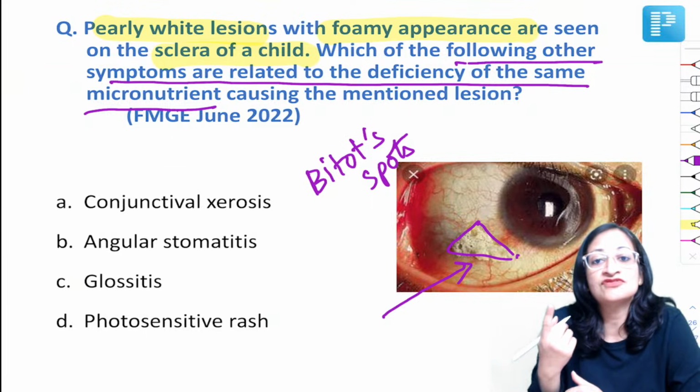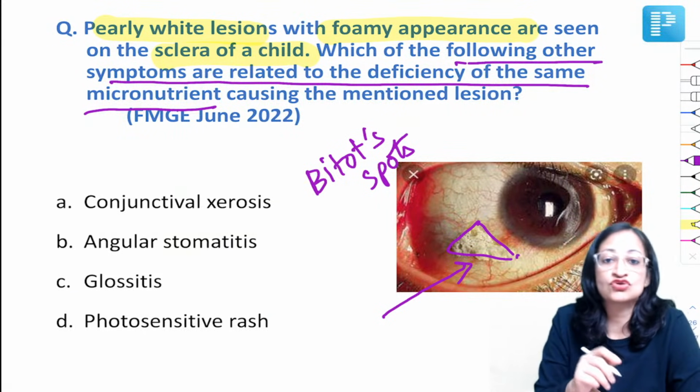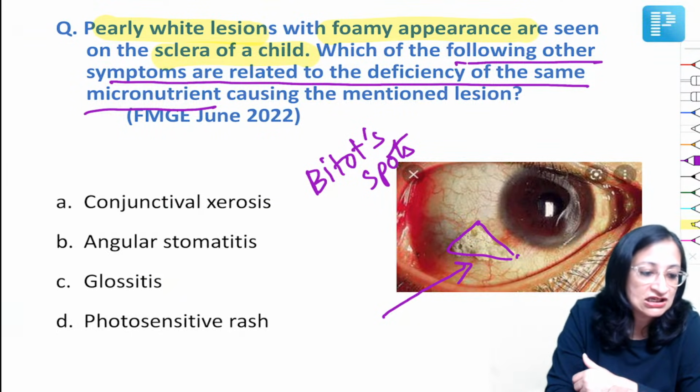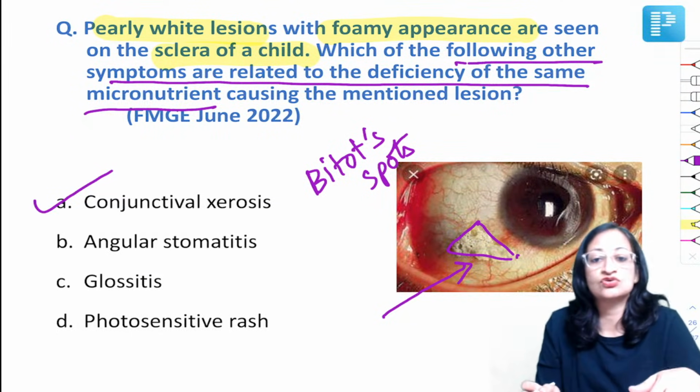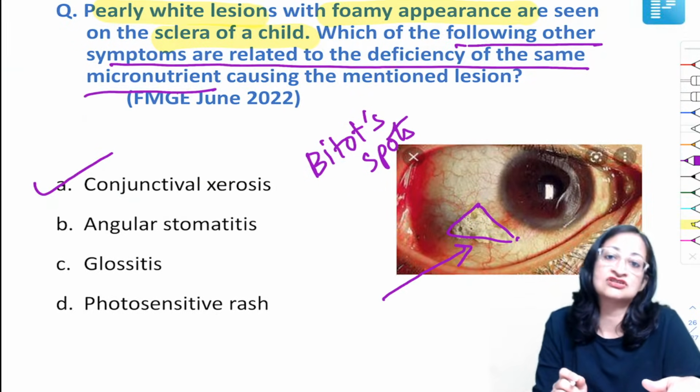Bitot spots, we know, are a feature of vitamin A deficiency. So vitamin A deficiency will also cause which of these? Conjunctival xerosis, angular stomatitis, glossitis, photosensitive rash. Very good, it is conjunctival xerosis. In fact, conjunctival xerosis is the first sign of vitamin A deficiency in children.